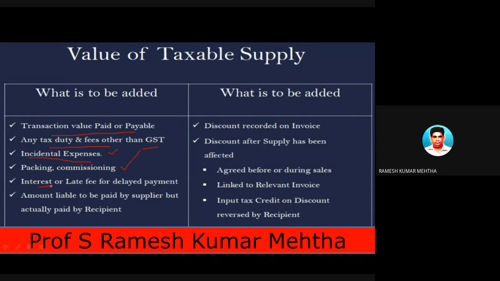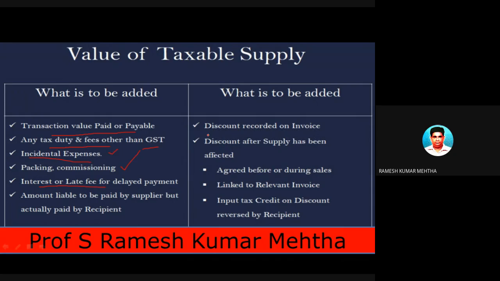Next one is interest. If any interest is incurred for the manufacturing, for example, he has taken a loan from a bank, and the loan is taken for working capital or for acquisition of assets, so he is paying this interest on the loan borrowed from the banker. So it is a cost incurred, and that cost has to be recovered from the customer. Whatever has to be recovered from the customer should be included, and whatever is not recovered from the customer should not be included.